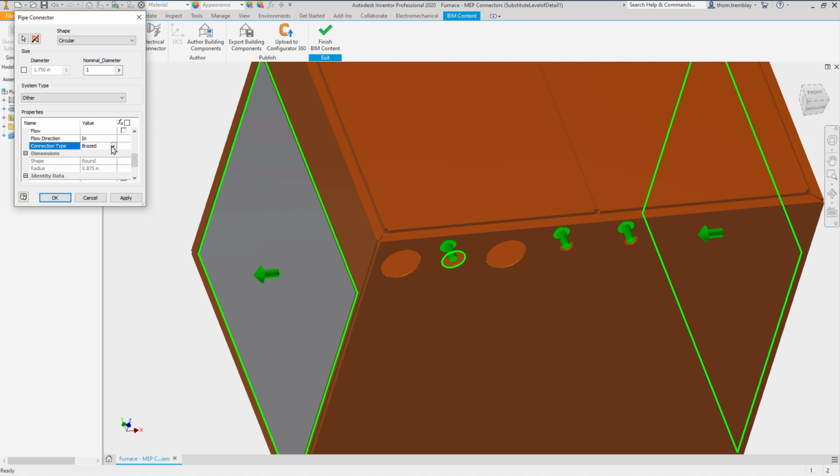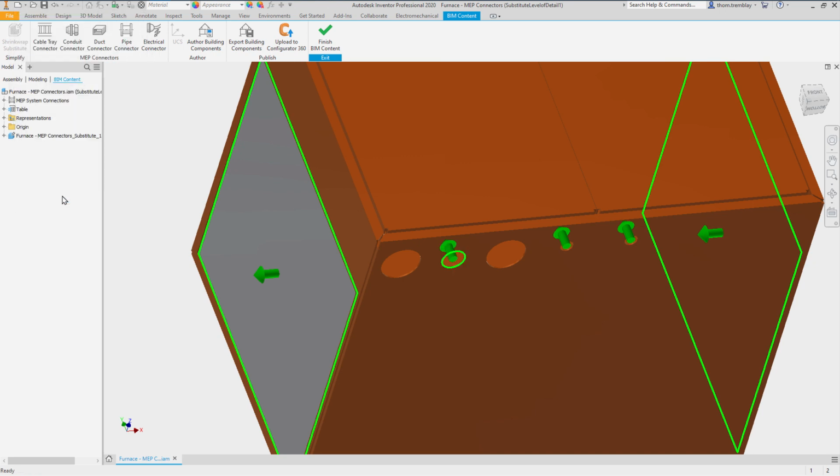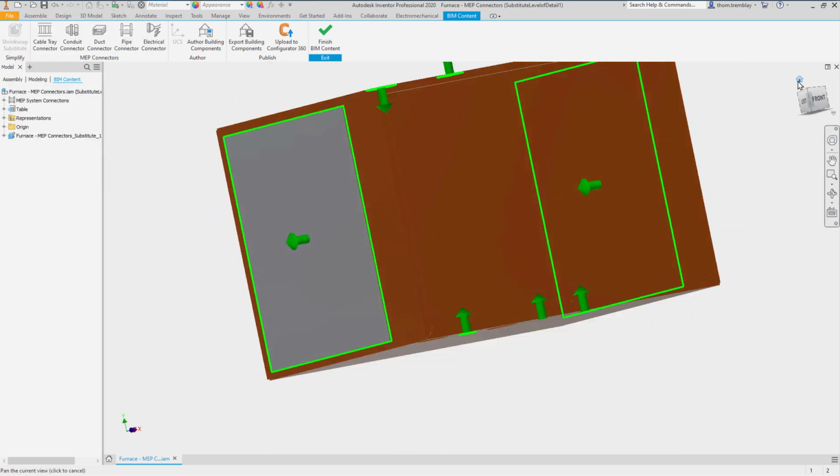We'll set the flow direction to in and the connector type to be threaded. Finally, adding the description, we have all of the MEP connectors placed to be able to share this information with our customers.